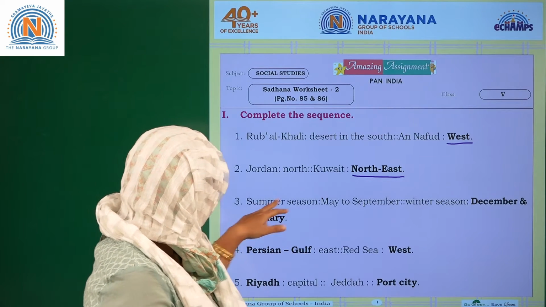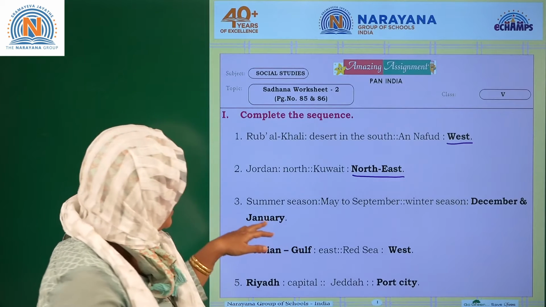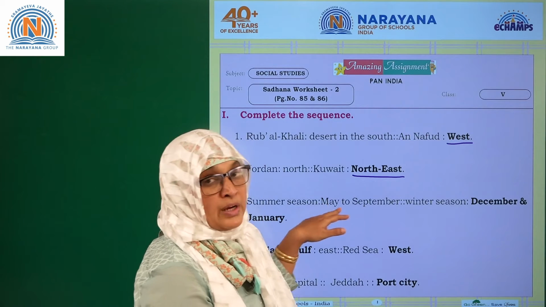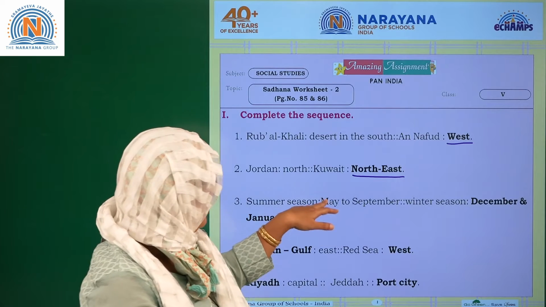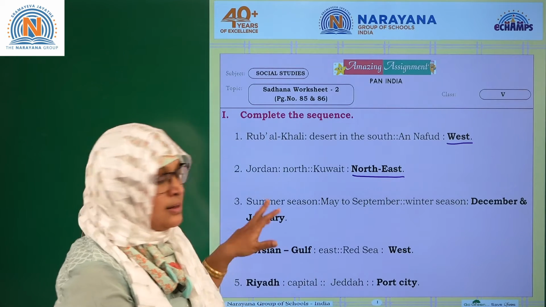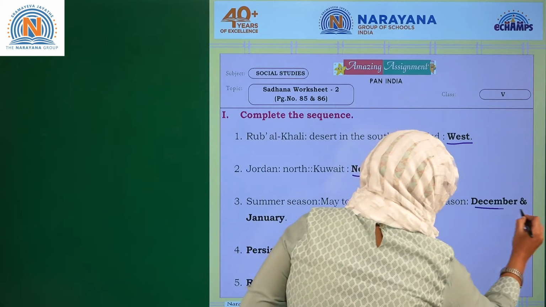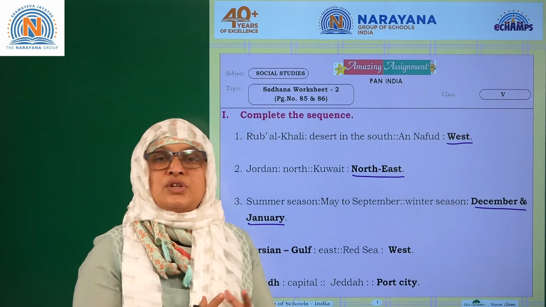Summer season. In which month is the summer season experienced in Saudi Arabia? It is experienced in the month of May to September. Saudi Arabia people experience summer from May to September, and the winter season in December and January. It is extremely cold during these months. Everything is very extreme.